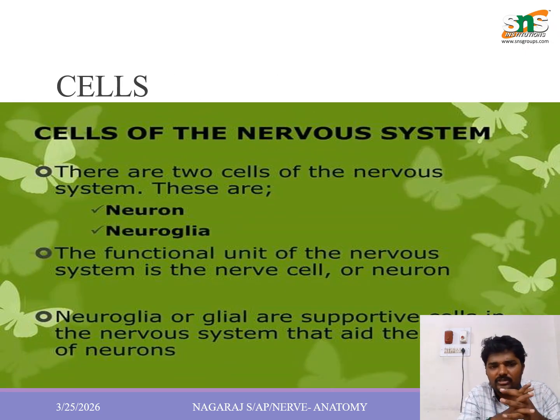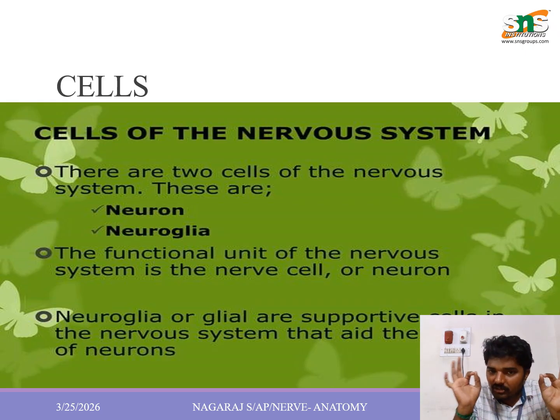Then, cells of the nervous system. These are the two cells of the nervous system: neuron and neuroglia. Okay, the neuron is the functional unit of the nervous system, that is the nerve cell. The neuroglia are the glia, the supportive cells of the nervous system.